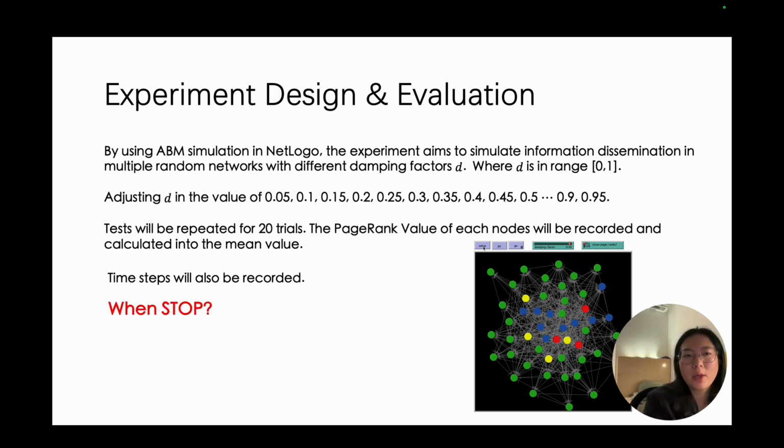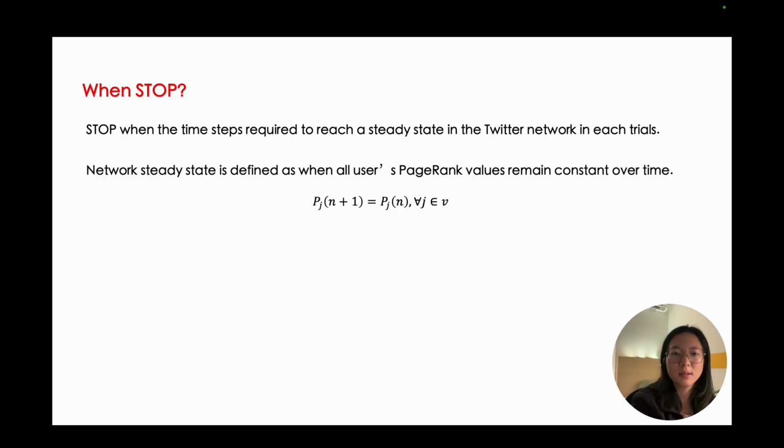But now we come to the question: when should we stop? We stop when the time step required to reach a steady state in the Twitter network in each trial. A steady state means the information has finished spreading, and it can also be described by the following equation using the PageRank value of users. This means the PageRank of user j at time n+1 equals the PageRank value of user j at time n. When this is equal, we say the network is in the steady state, and this is the time we should stop.